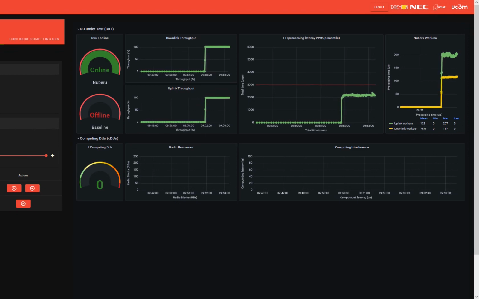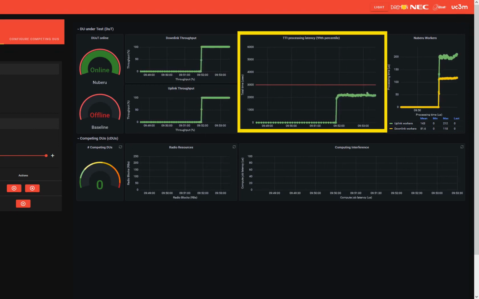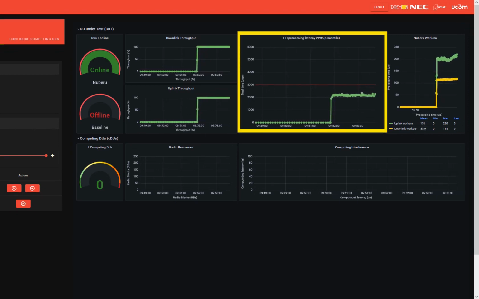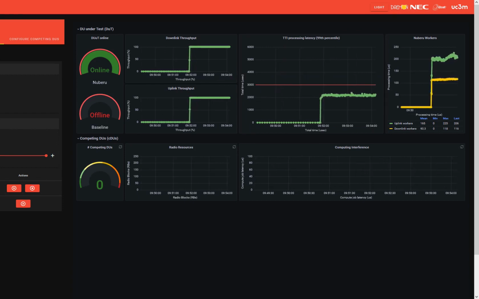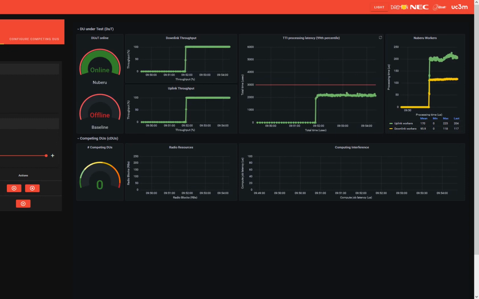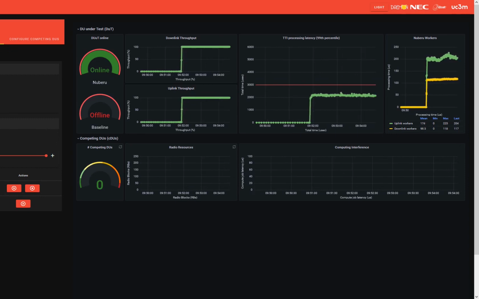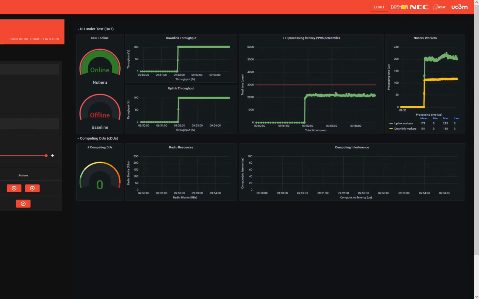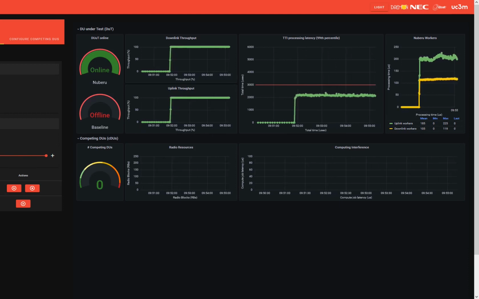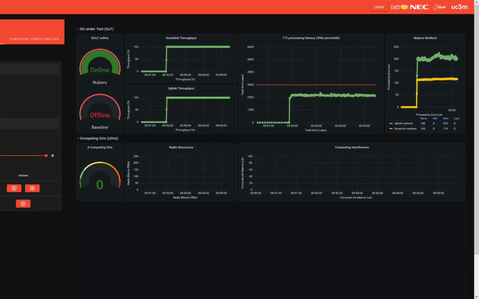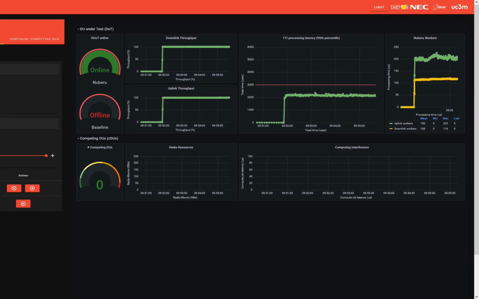We can also observe that the TTI latency is now close to the threshold, even when there are no competing DUs in the system. This is because, as explained before, our TTI pipeline is split into two phases, and the second phase is pushed towards the job's deadline. Doing so has no impact whatsoever on the user's experience, but it lets us maximize the time budget for data processing workers that are now decoupled.